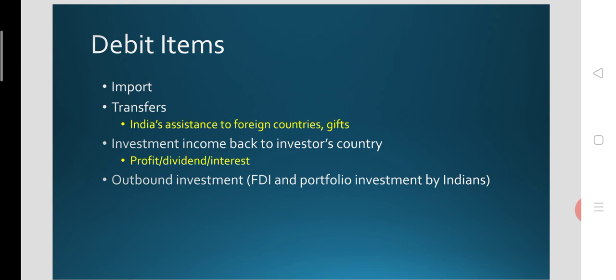Similarly, the investment income received by the foreign investor from our country will be debited in the balance of payments account of a country. So it could happen in the form of profit from FDI, dividend from stock market investment, interest from their investment on bonds and deposits. So all the payment items will be debited in the BOP's account.